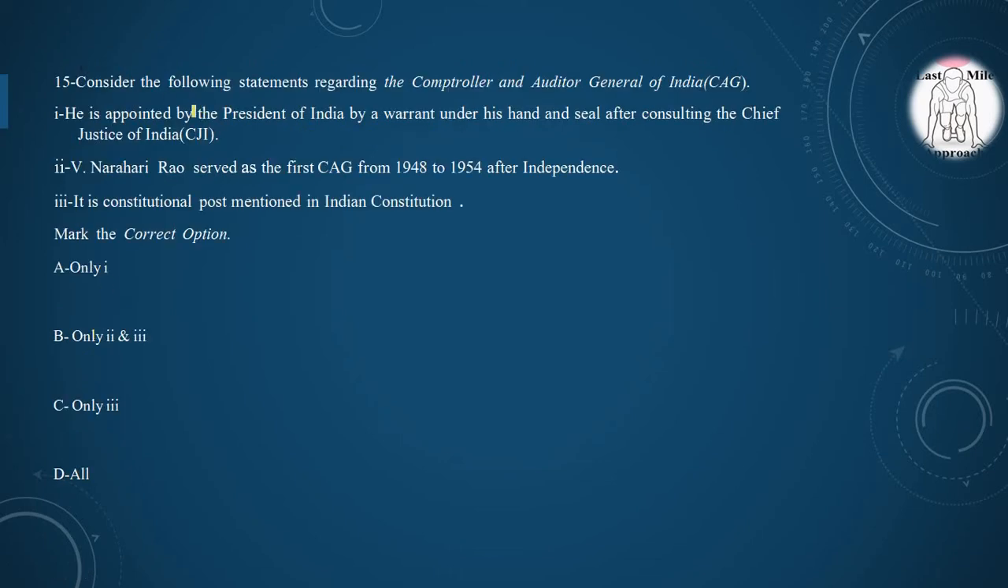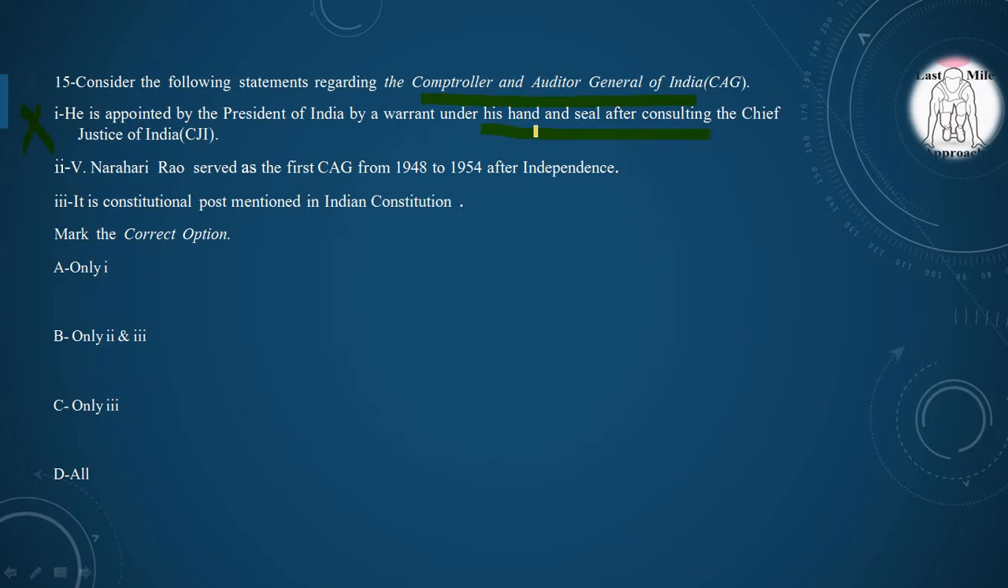Next question. Consider the following statements regarding the Comptroller and Auditor General of India. First statement. He is appointed by the President of India by a warrant under his hand and seal after consulting the Chief Justice of India. First statement is incorrect. Comptroller and Auditor General of India is appointed by the President of India by a warrant under his hand and seal, not by consulting the Chief Justice of India. So first statement is incorrect.